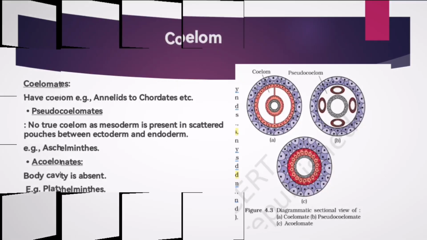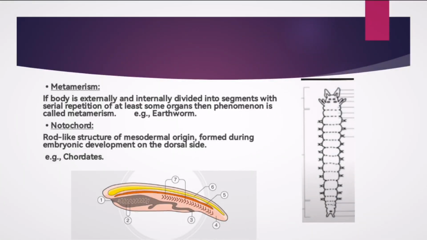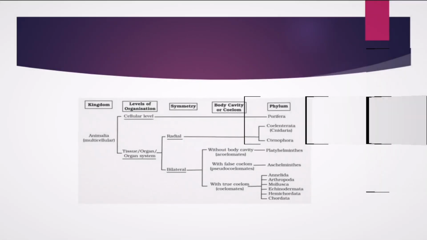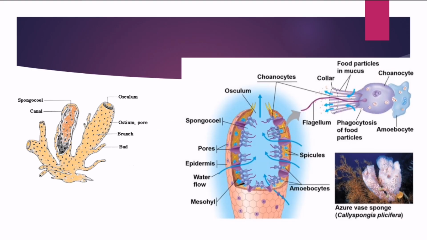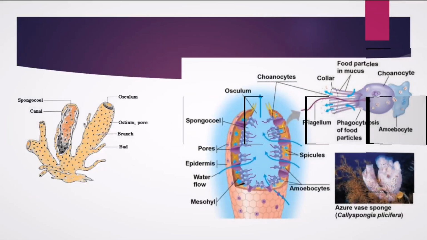Okay, so in the next class, that is in the next session, we will be doing the first phylum of the animal kingdom, which is Porifera. Okay, so we will be seeing all these things.